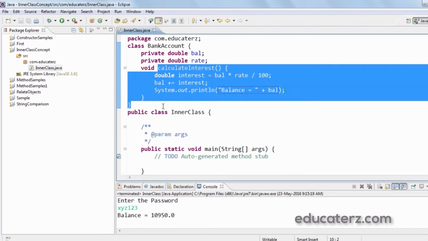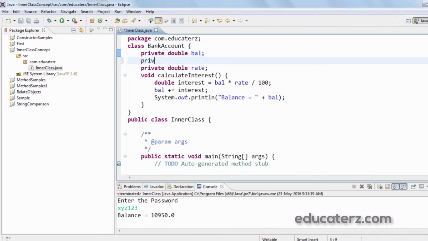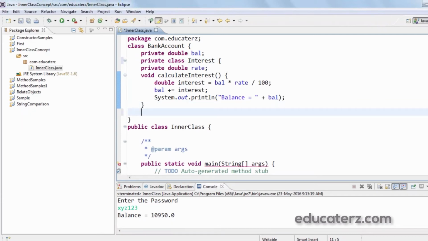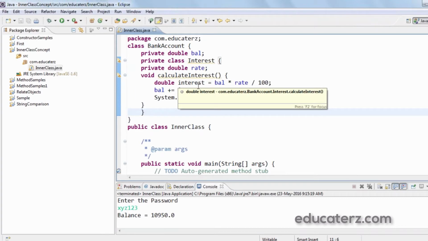So the way to provide security to calculate interest method and the rate of interest is to write them inside a class interest and make it a private inner class in bank account class. So let's see how we do that. Just write a private class, name it interest. In this class, I provide variable rate as well as the calculate interest method. Now interest class is declared as private. So an object to it cannot be created in any other class.